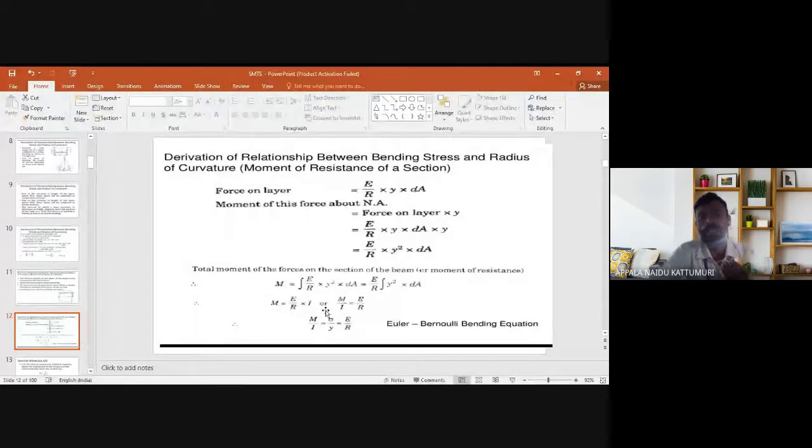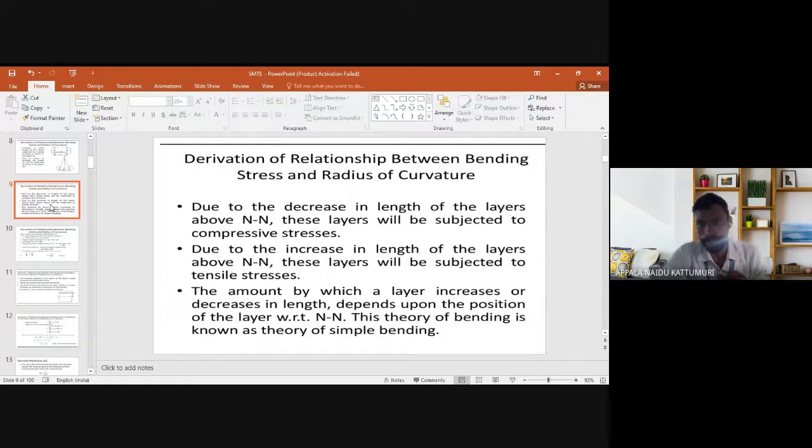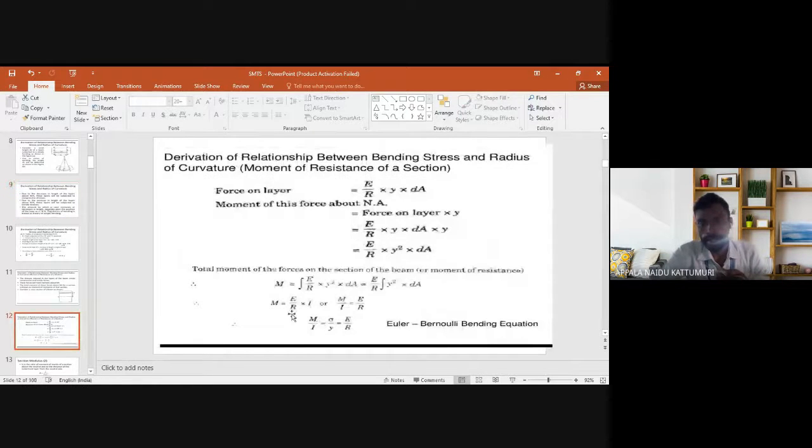From this equation, by simplification, M by I is equal to E by R. This is equation 2, and you already found equation 1 before.